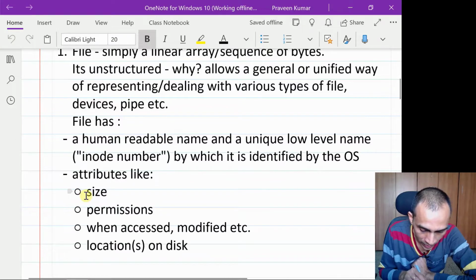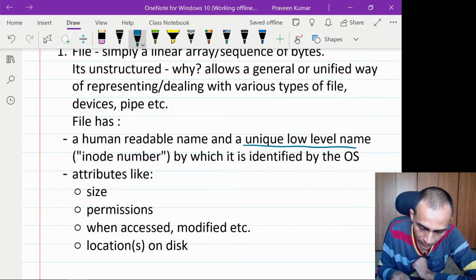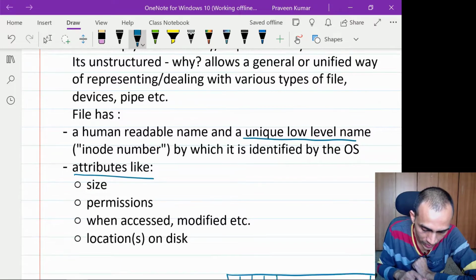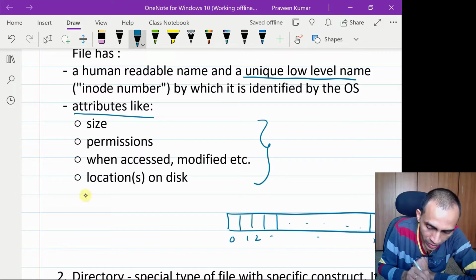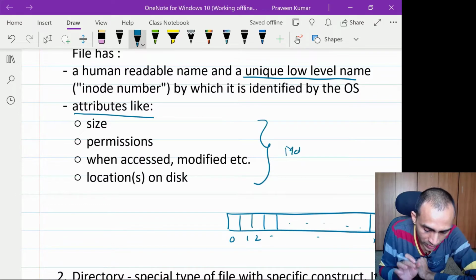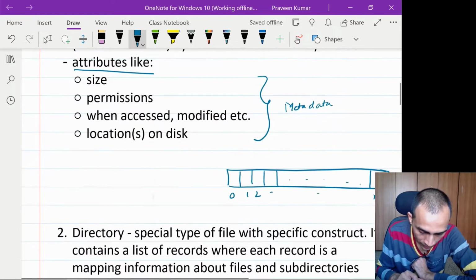And a file has a human readable name as well as a unique low level name, and it has other attributes like size, permissions, locations on disk. All that is metadata information which is stored in some other data structure that we'll talk about in the coming class.